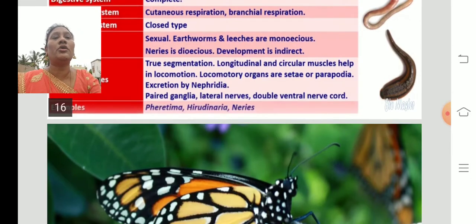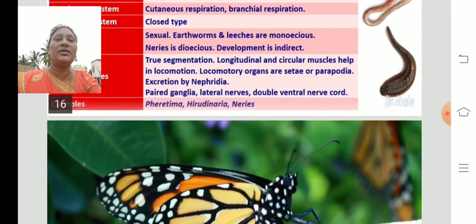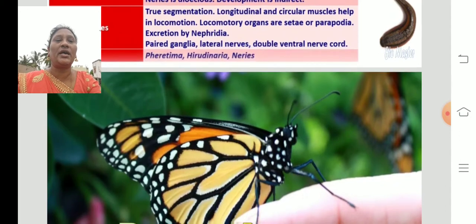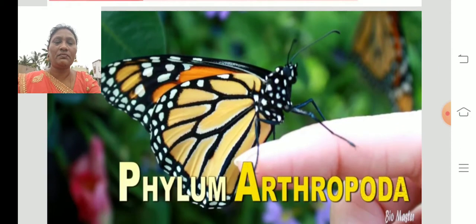Locomotory organs are setae and parapodia, excretion is by the nephridia, and they have paired ganglia, lateral nerves and the double ventral nerve cord. Examples: Pheretima, Hirudinaria and nereis.